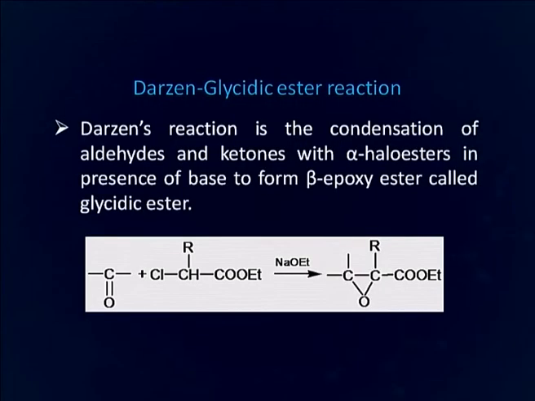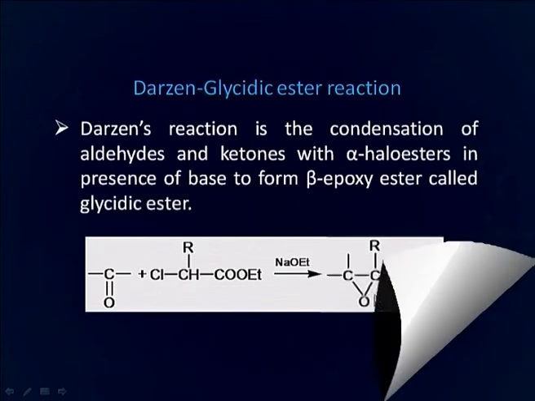We will now discuss Darzens glycidic ester reaction. Darzens reaction is the condensation of aldehydes and ketones with alpha haloesters in presence of base to form beta epoxy esters called glycidic ester. This is beta epoxy ester which is called glycidic ester.